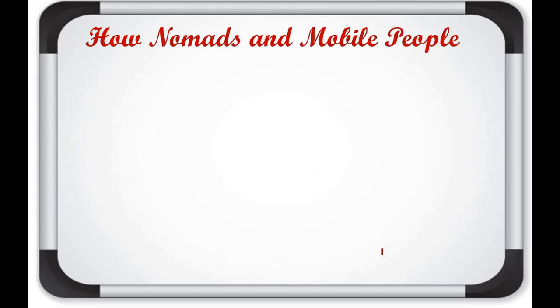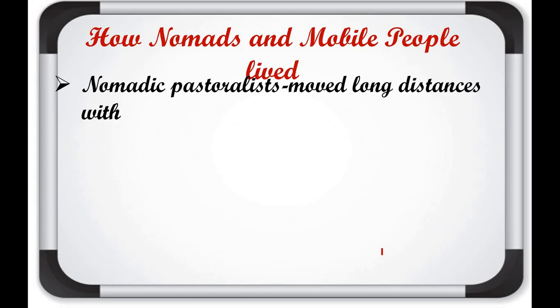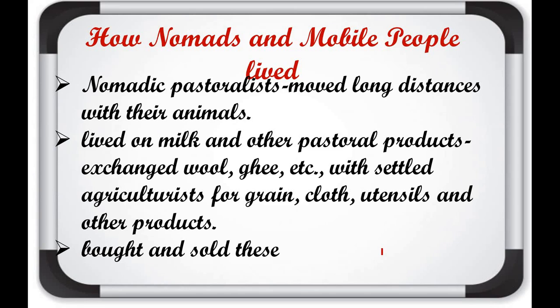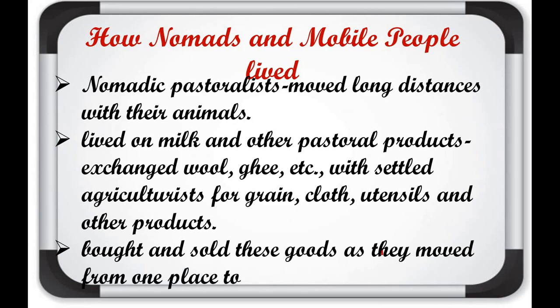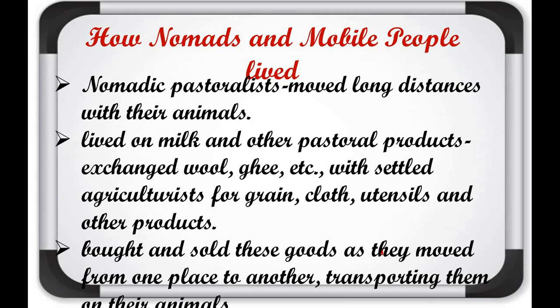Now we will discuss how nomads and mobile people lived. Nomadic pastoralists moved long distances with their animals, lived on milk and other pastoral products, and exchanged wool, ghee, etc. with settled agriculturists for grain, cloth, utensils and other products. They bought and sold these goods as they moved from one place to another, transporting them on their animals. So how did they live their life? As I told, they were involved in different activities, different occupations.